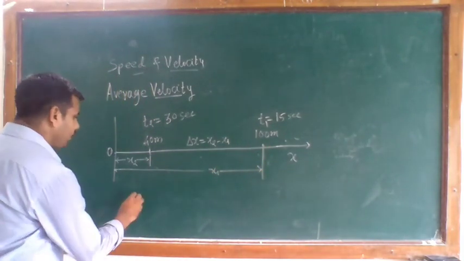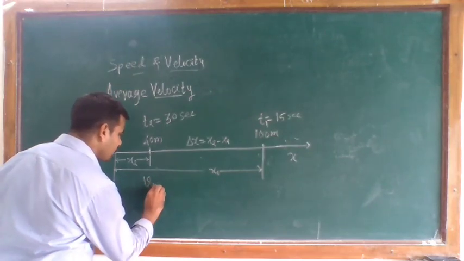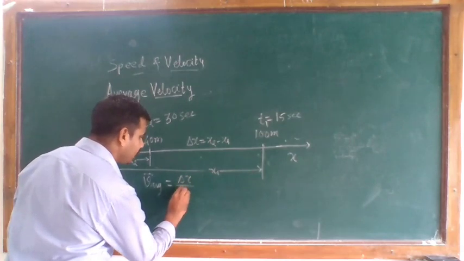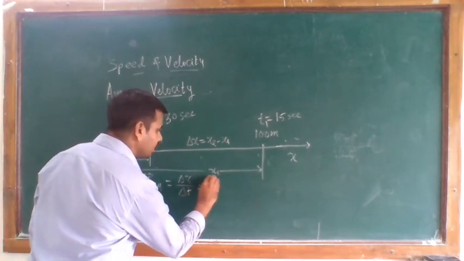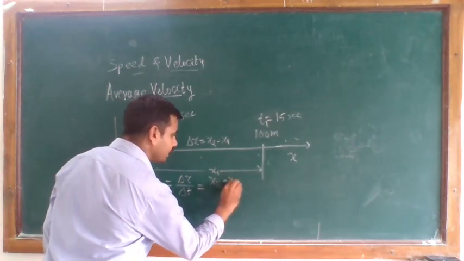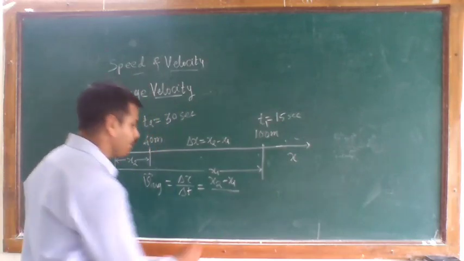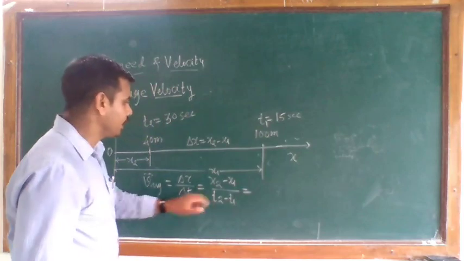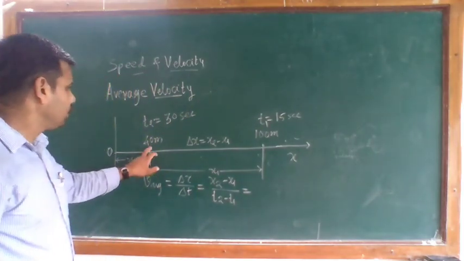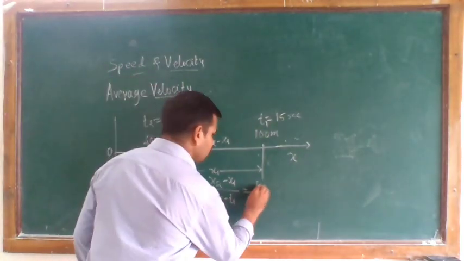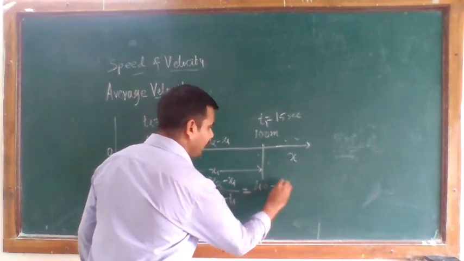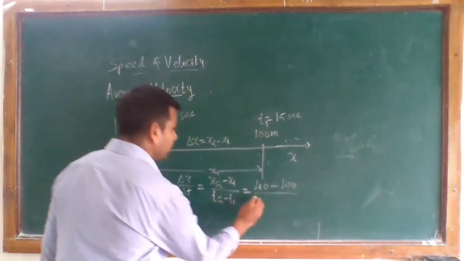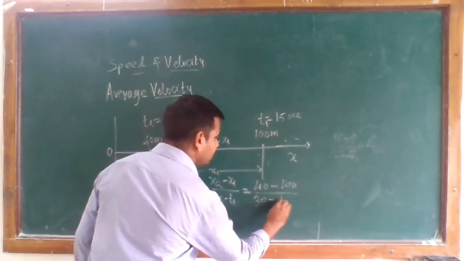So your average velocity, which is equal to delta x by delta t, which is nothing but x2 minus x1 divided by t2 minus t1. So your x2 is nothing but 40 meter minus 100 meter, divided by time 30 seconds minus 50.